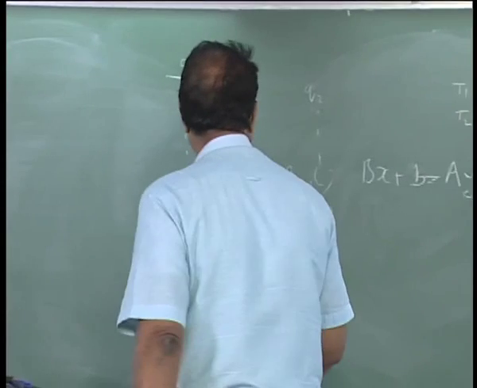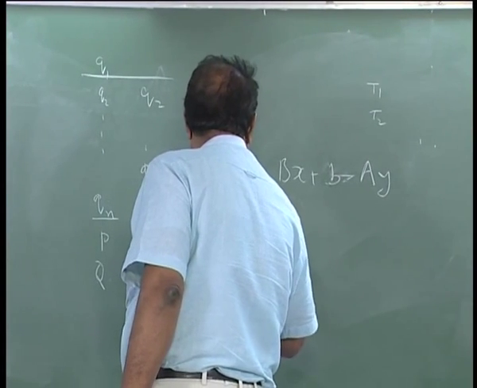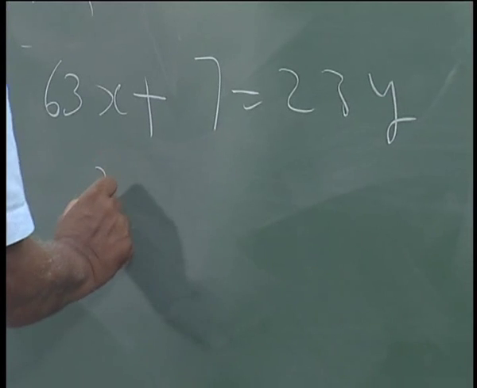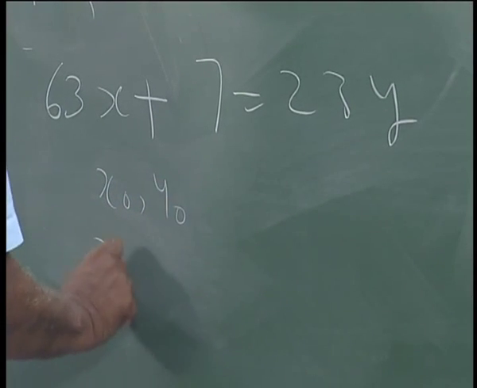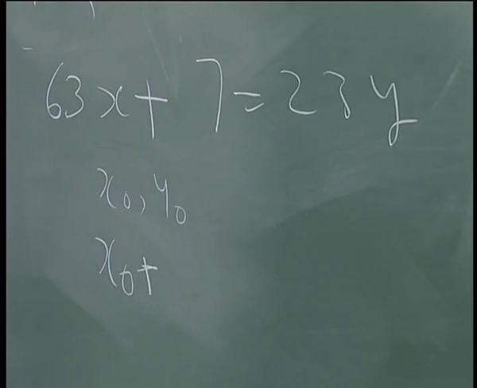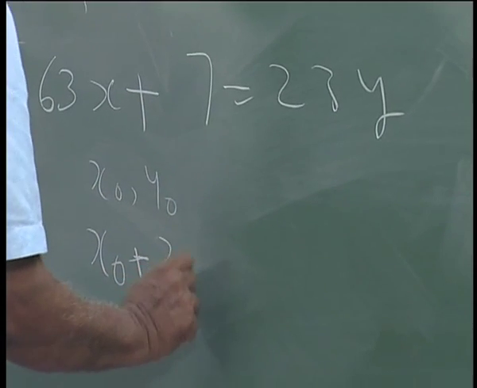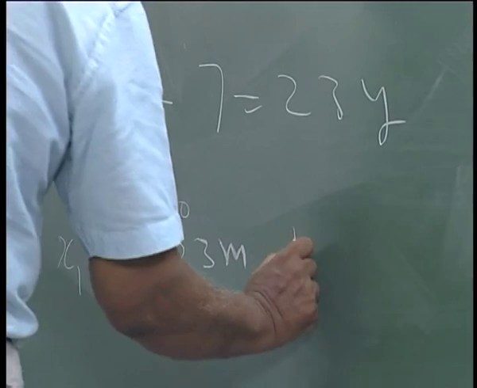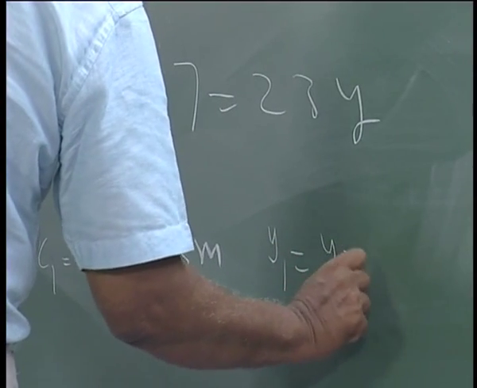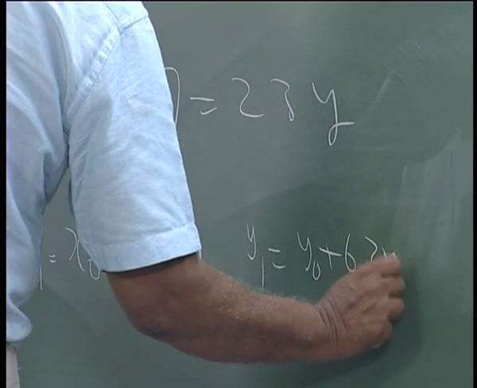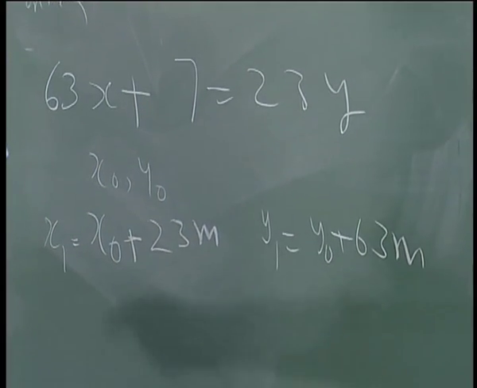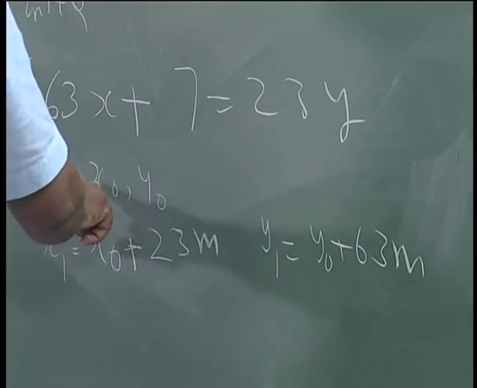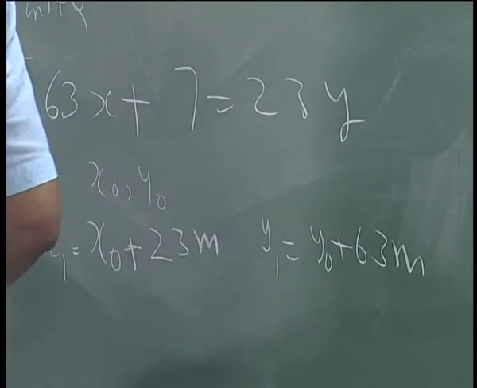see, 63x plus 7 is equal to 23y. Suppose x0 is a solution, x0, y0, then if you take x1 as x0 plus any integral multiple of 23, 23m, and y1 is equal to y0 plus 63m, then clearly that also will satisfy, because the 63 into 23 into m will come here and it will come here, they will cancel, and if this satisfies this equation, this also will satisfy the equation.